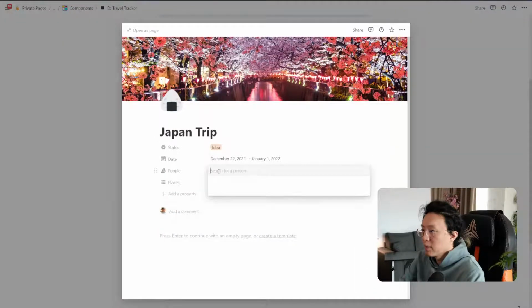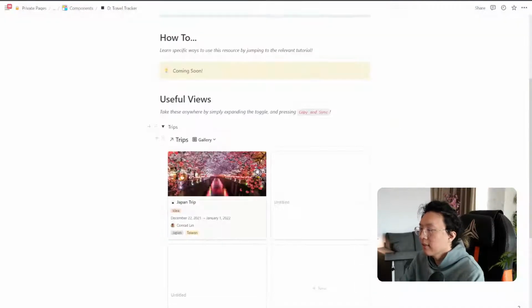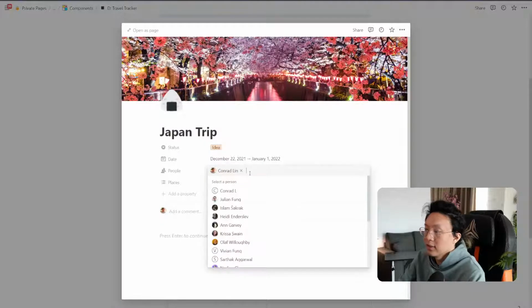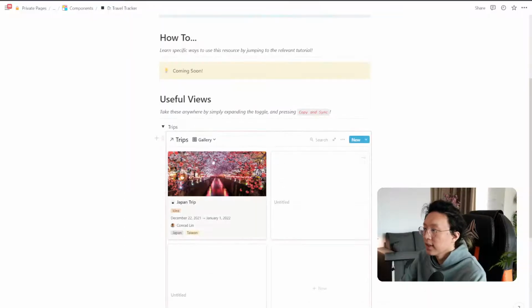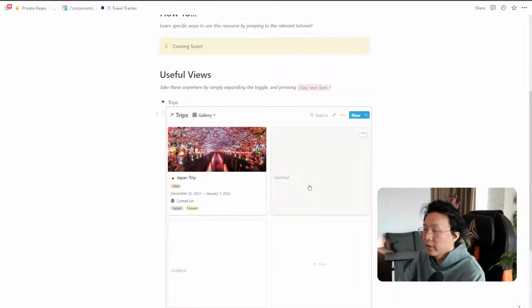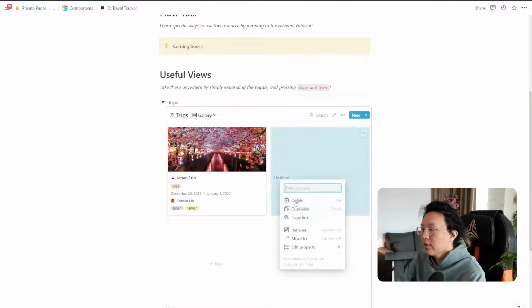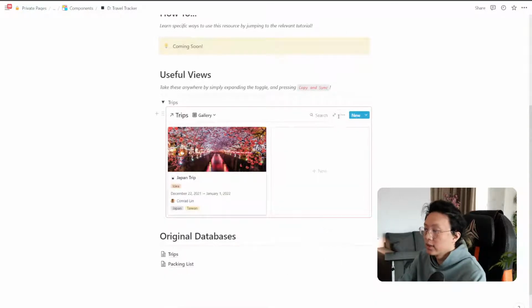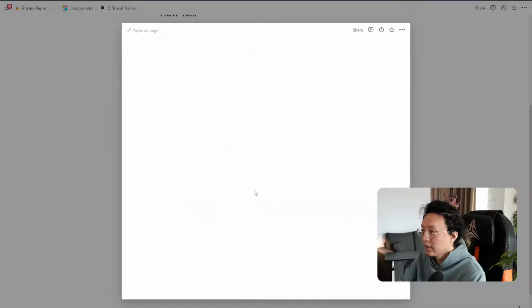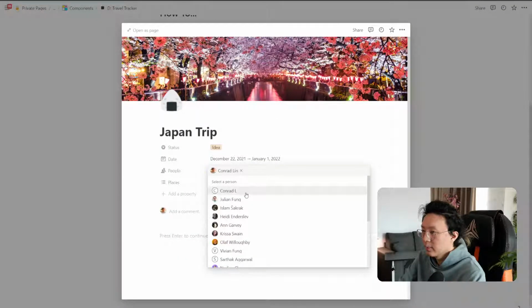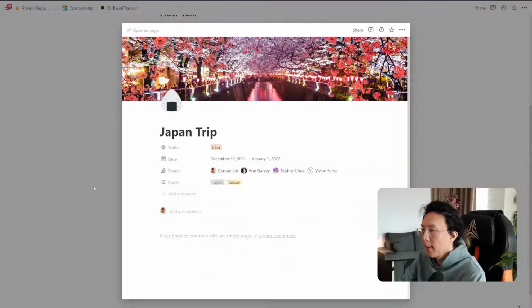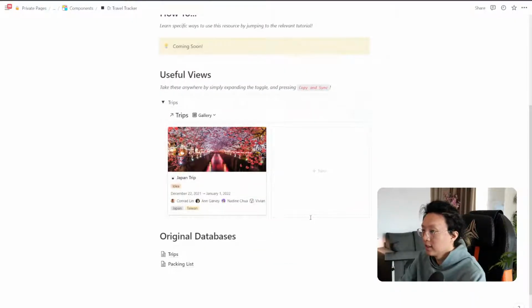And of course, if different people are going, I'm going to put my name in here. So you can see that maybe I'm going, maybe someone else is going. I'll put someone else's name. You can see it's really, really easy for us to just start planning this and see all our trips side by side. So let's keep one for now and let's show you how it works moving forward. And also I'm going to show you, just as an example, with more people. So maybe I'll put another one of myself, or maybe I'll put Anne, maybe I'll put Nadine as well, and let's put Vivian. We can see that it's expanding like so.